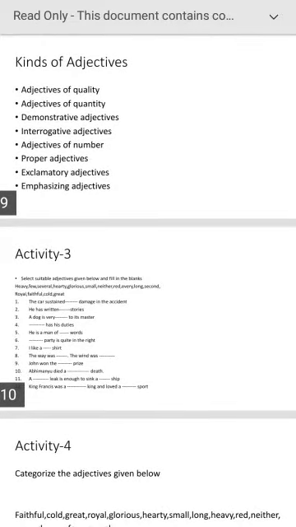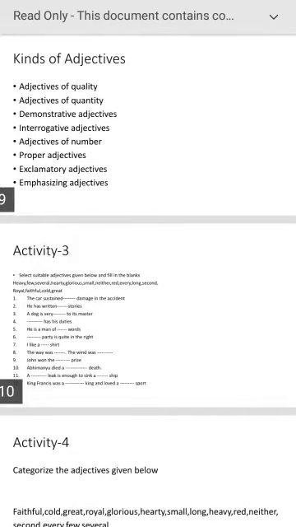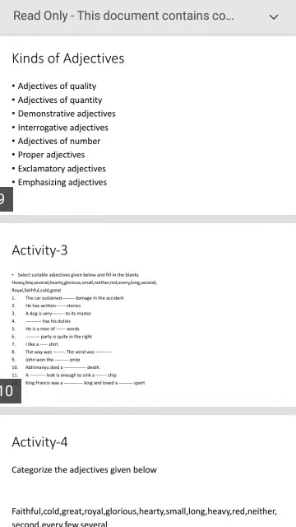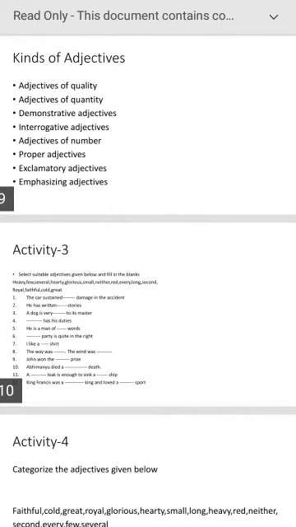Adjectives of quality. Adjective of quality is so called because it shows the quality of a noun. For example, Mother Teresa is a kind lady. Kind is adjective. That is a red flower. Red is adjective. Himalaya is a high mountain.